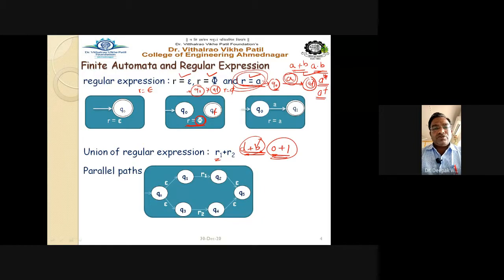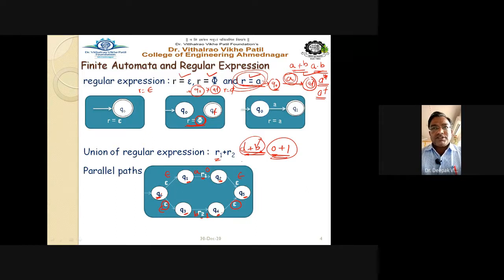So see here, you have to take the states Q0, Q1, Q2, Q3, Q4, and finally Q5. It may be a final state, or it may not be a final state. Here you have to take R1, and here you have to take R2. So you can take A here, and B here, or you can take 0 here, and 1 here. From Q0 to Q1 you have the epsilon transition. From Q2 to Q5 you have the epsilon transition. Likewise Q0 to Q3 is epsilon, and Q4 to Q5 is an epsilon transition.